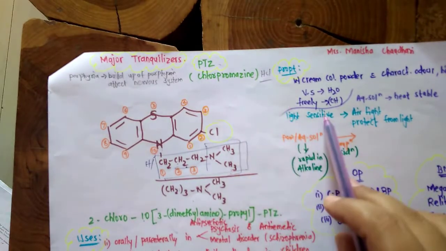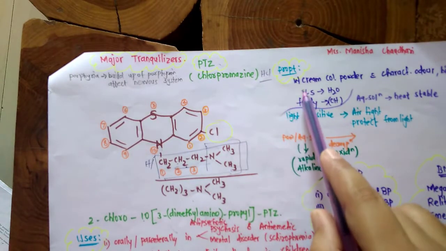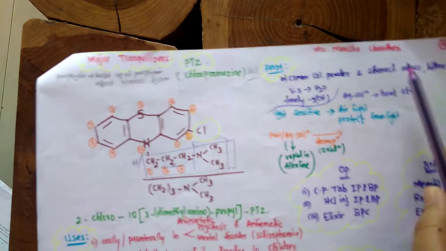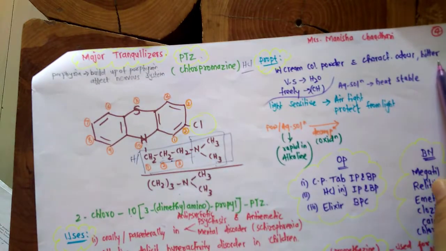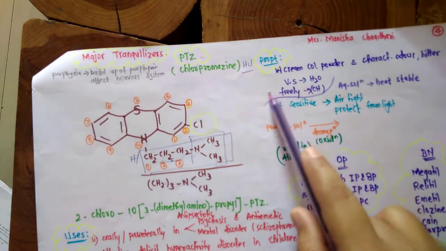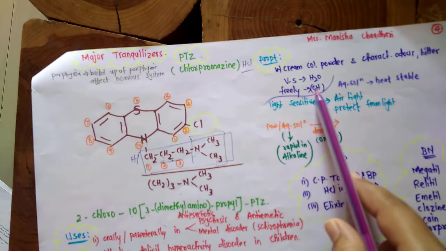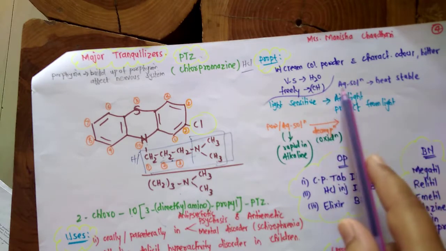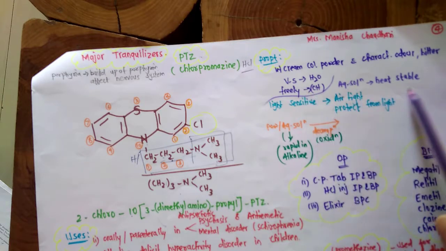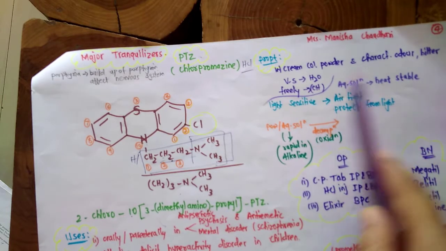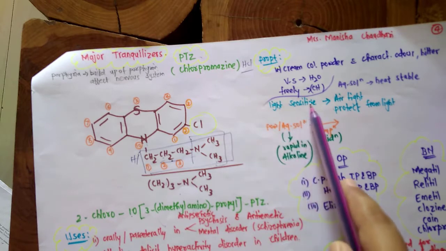Now coming to the properties of chlorpromazine: it is generally a white to creamish powder with a characteristic odor and bitter taste. As far as solubility is concerned, it is very soluble in water and freely soluble in alcohol. The aqueous solutions are generally heat stable and light sensitive.